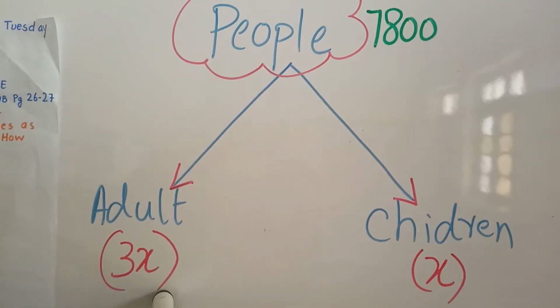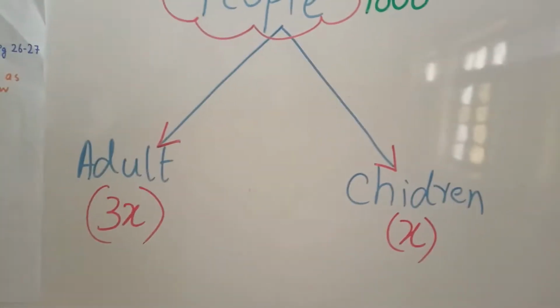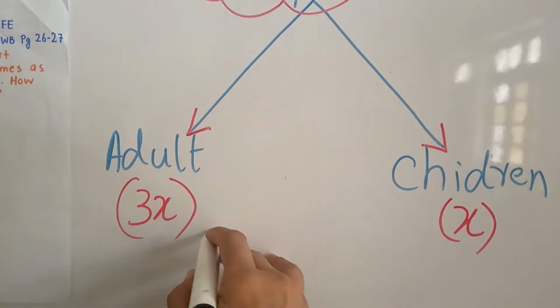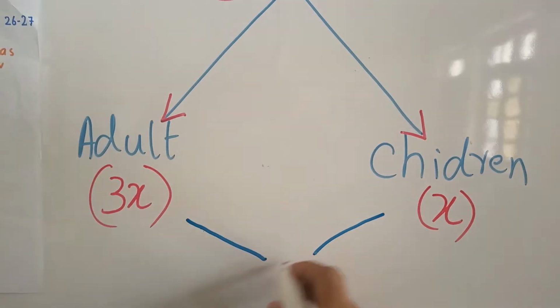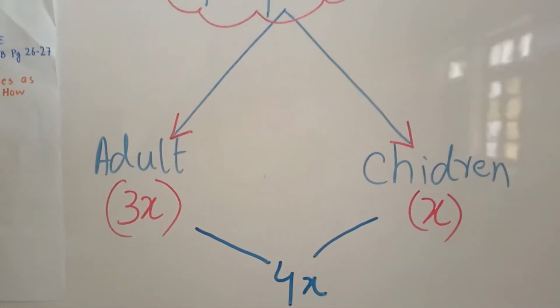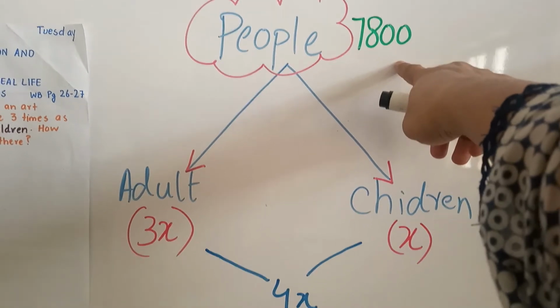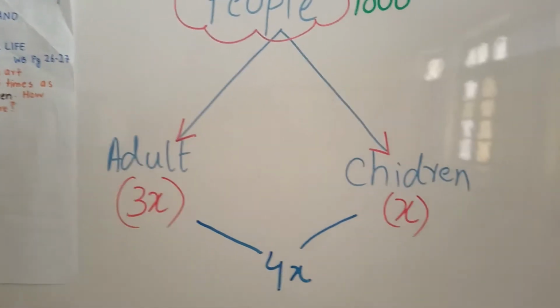Then 3x plus x will make what? It will make 4x. It means we have to divide the total number of people by 4.